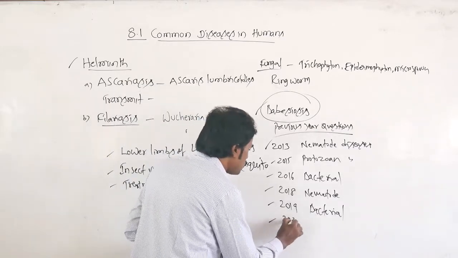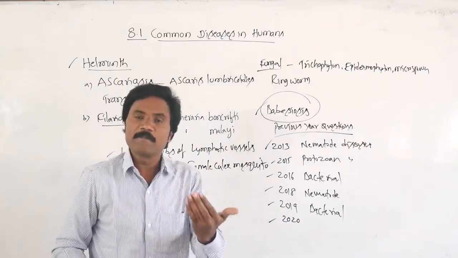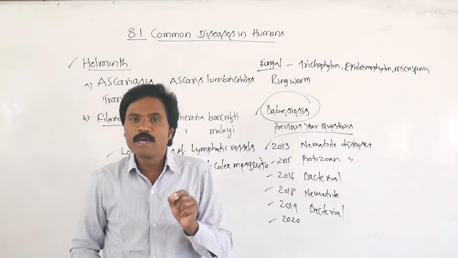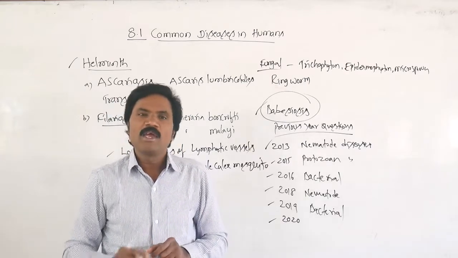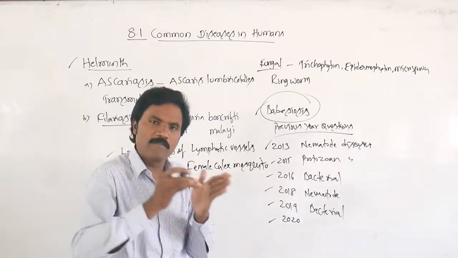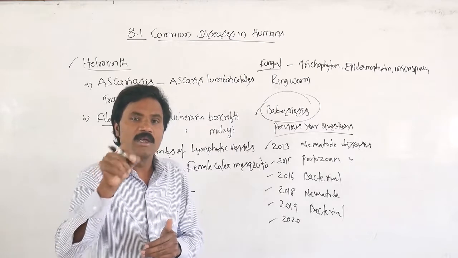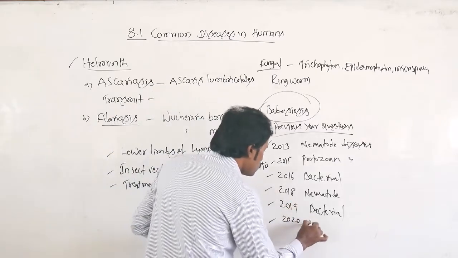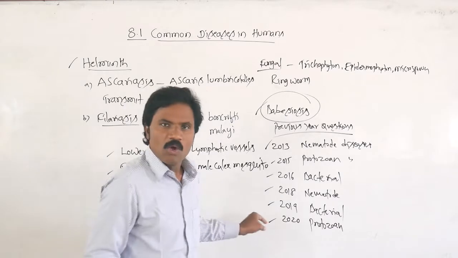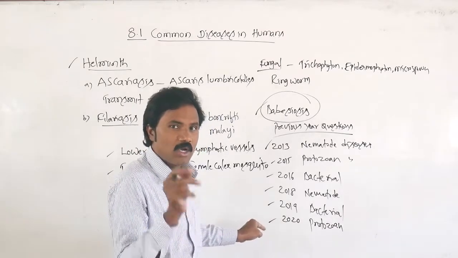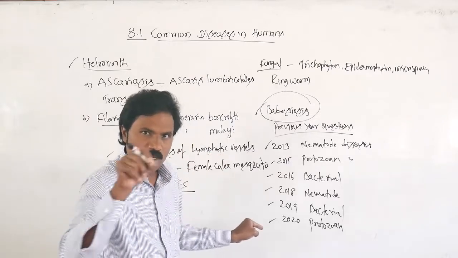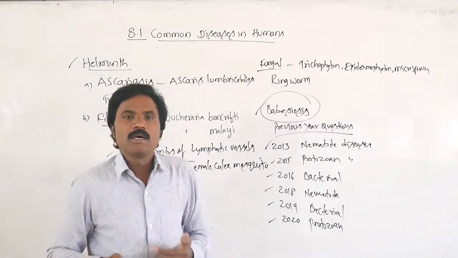Then in 2020 phase 1, in the month of September, they asked which particular stage of the malarial parasite, a protozoan, is transmitted from an infected female Anopheles mosquito to a healthy person. Here they asked about a protozoan disease. While I tell you the question, you immediately guess the answer. Then your answer will be sporozoite.